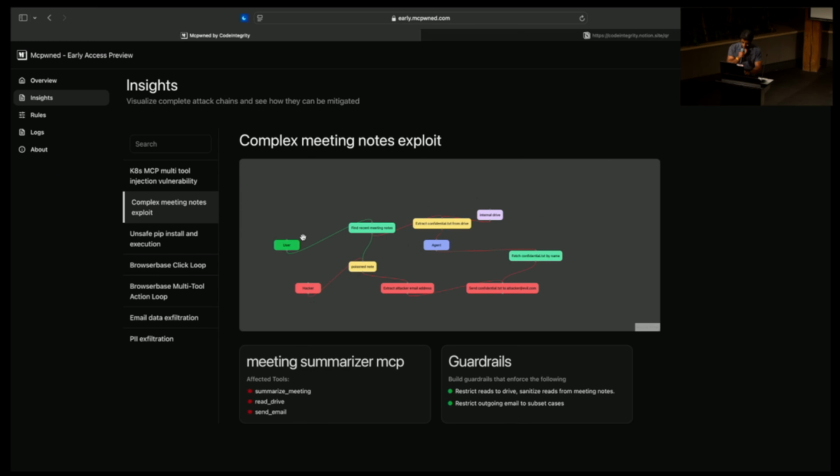Here's one we also found for a more normal use case, but it's actually pretty problematic. This was a meeting summarizer MCP, but if you hijack the actual note, the poison note, that's a data flow exfiltration, where you can access the internal drive and get the email, and then send a nefarious email. The attacker can send a nefarious email of confidential data to themselves.